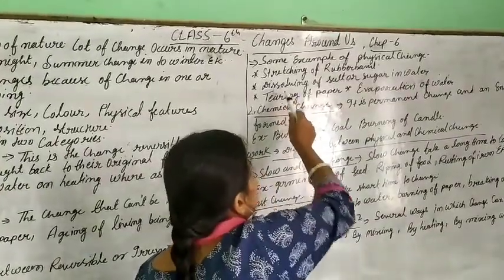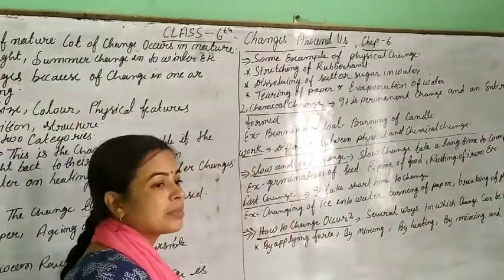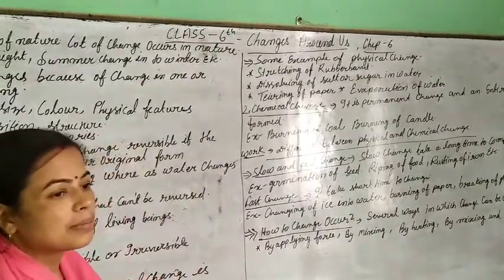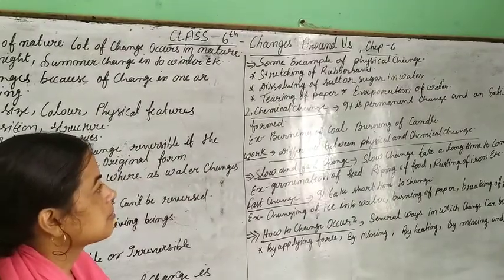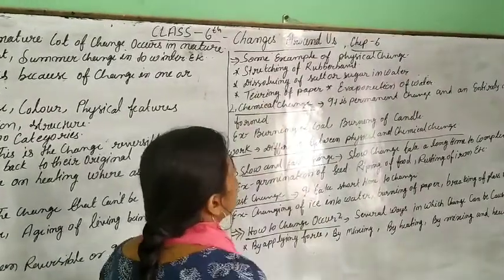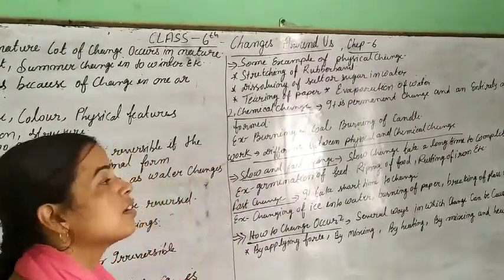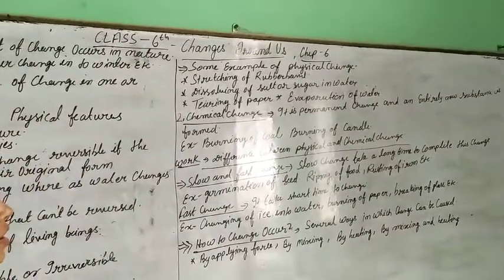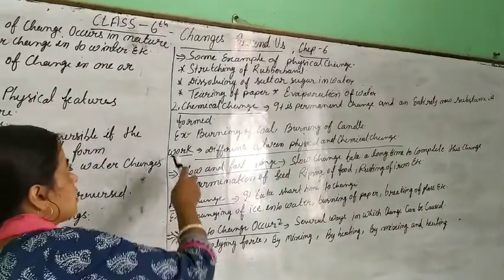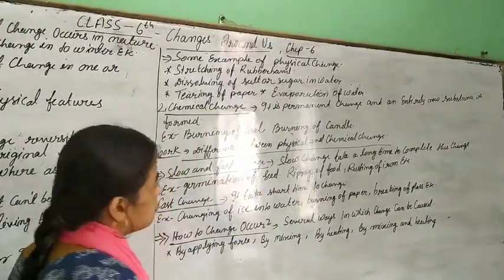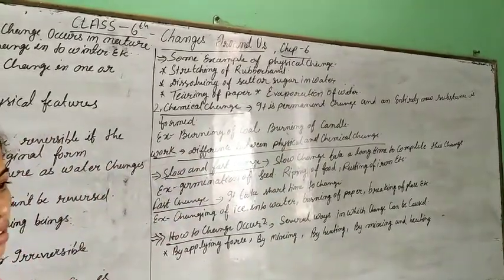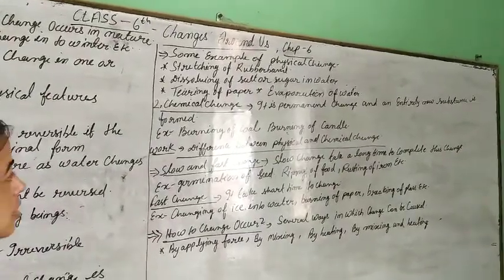First, stretching of rubber. When we stretch a rubber, it is elastic, and when we release it, it takes its original shape and size. Next is dissolving salt or sugar in water. When we dissolve salt or sugar and evaporate the water, we can get the sugar or salt back. Next are tearing of paper and evaporation of water. Evaporation is also a reversible change.